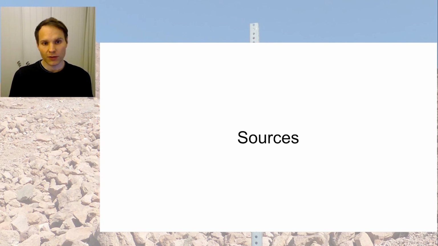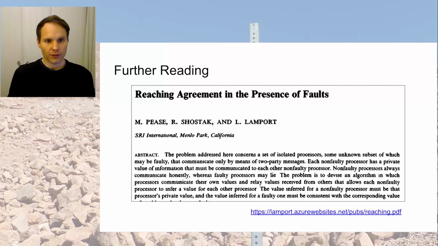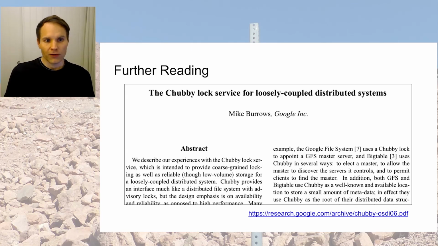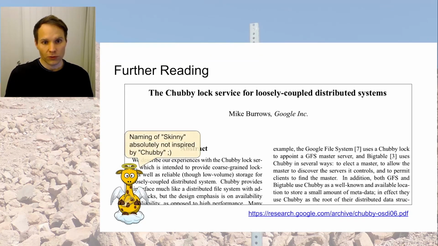And that's how I implemented distributed consensus. My sources were the Paxos paper, Reaching Agreement in the Presence of Faults by Leslie Lamport. I found the Chubby lock service for loosely coupled distributed systems paper. Very interesting to see how that works. I read this before I was able to see it from the inside, and I really liked the paper.